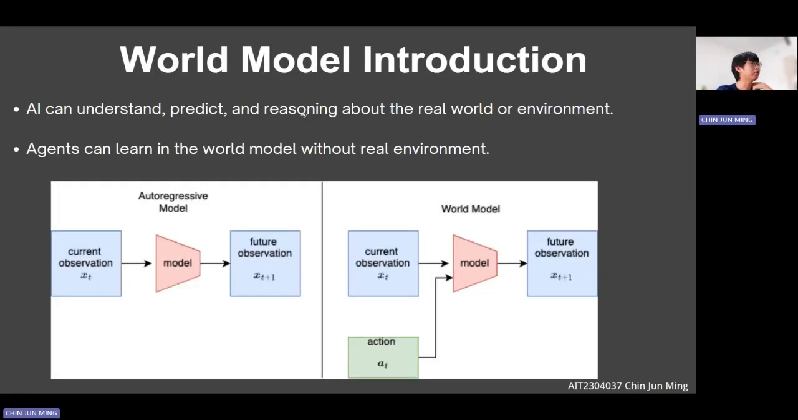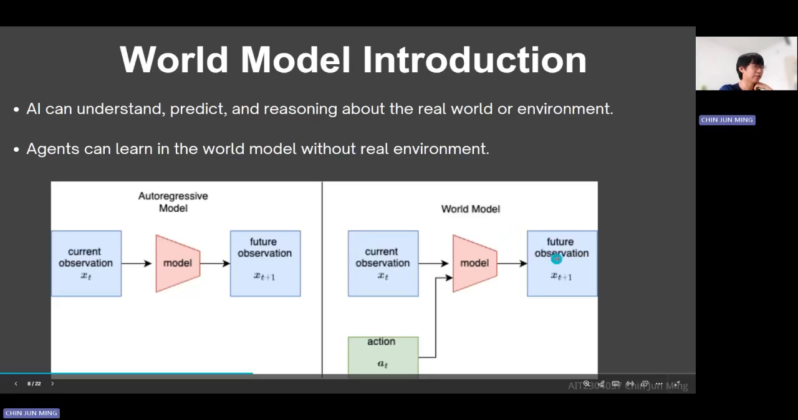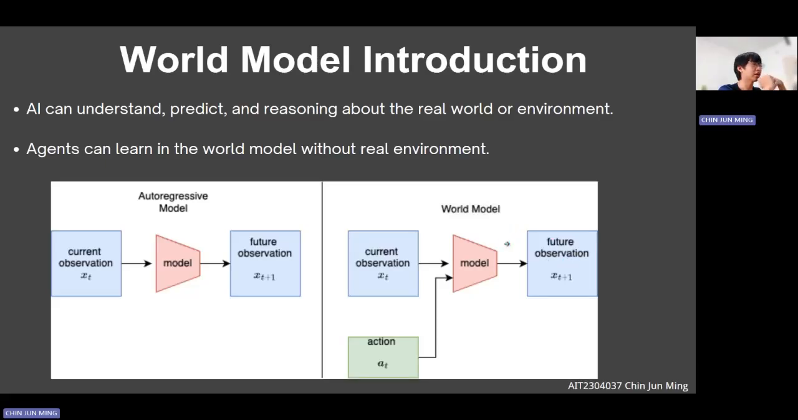Before we go through the world model learning, we will do some briefing. The world model is a model that can understand the real world or your environment, and it needs to predict the future observation based on the action. This is causal reasoning: based on this action, I will see what the future observation is. So the agent can learn the policy in the world model without the real environment.